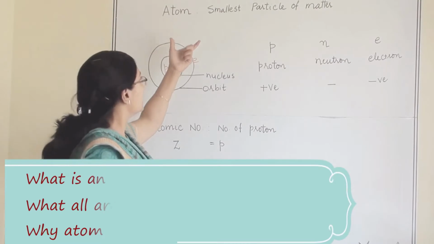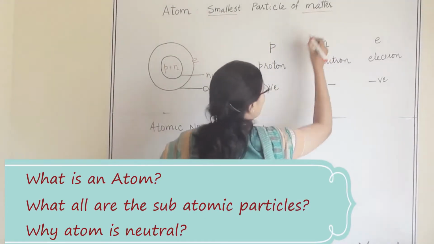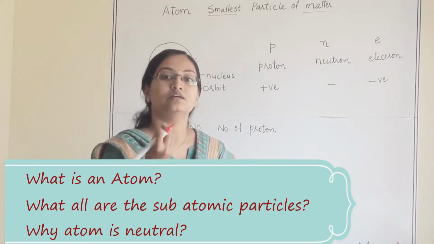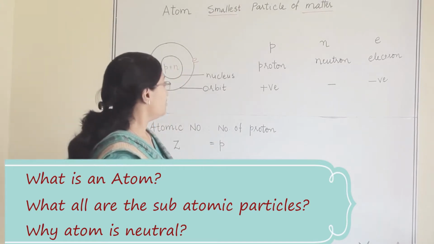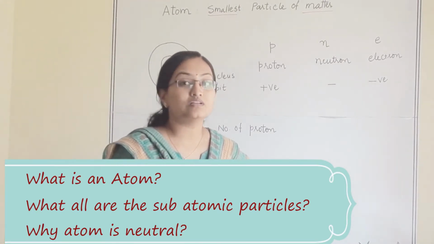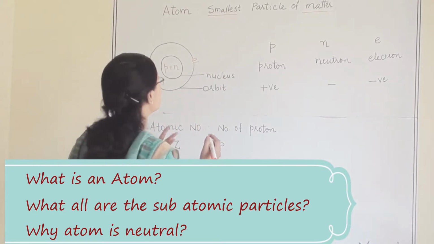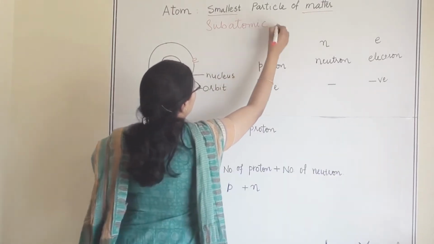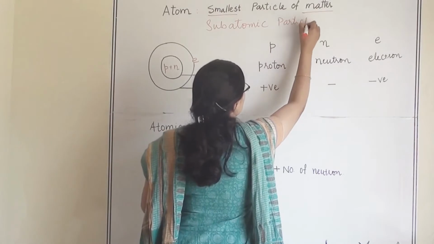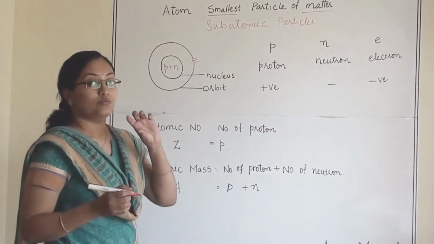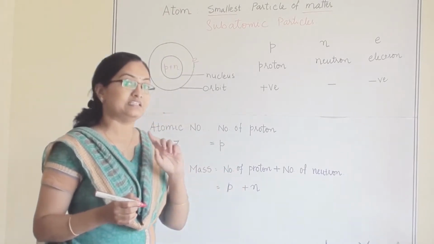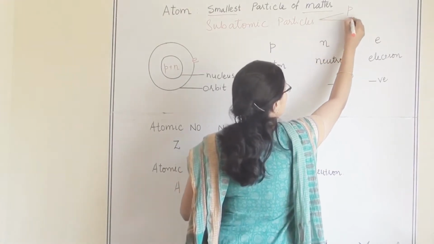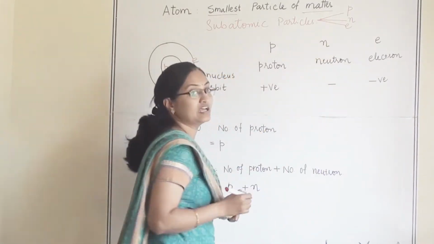What is an atom? It is the smallest particle of matter. Any matter you take, what will be the smallest particle of that matter? It will be an atom. So what does this atom consist of? It has 3 subatomic particles. Within the atom there are 3 particles, that's why we call them subatomic particles. First is proton, second is neutron, and third is electron.